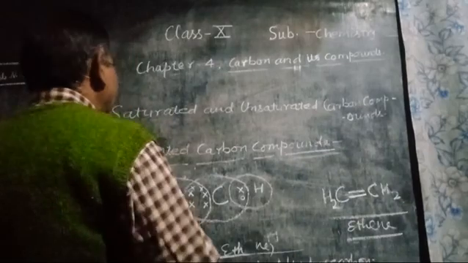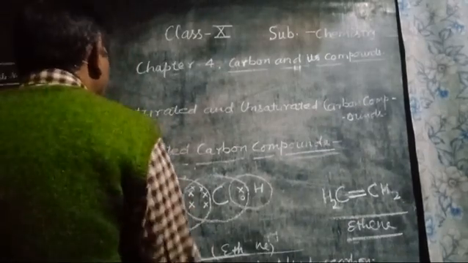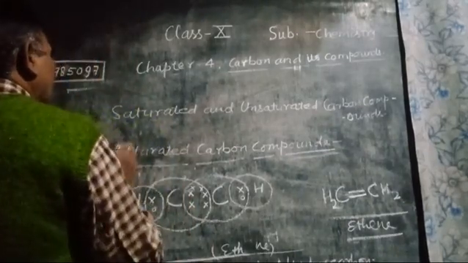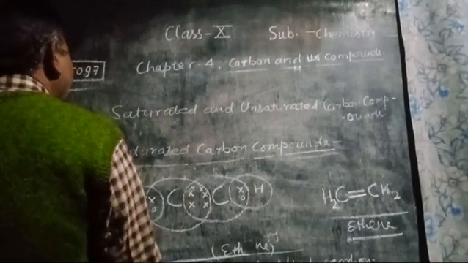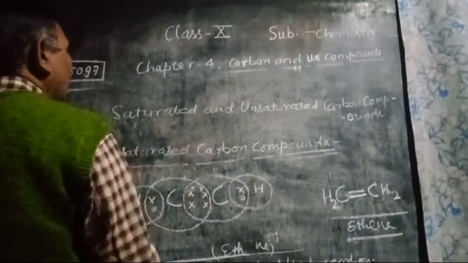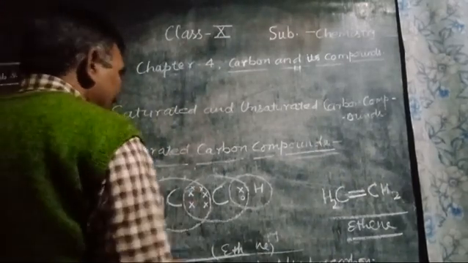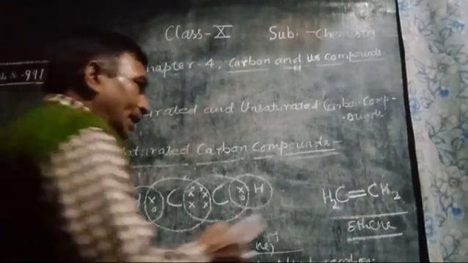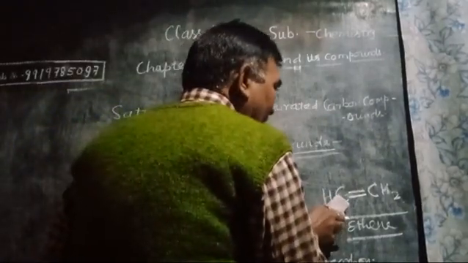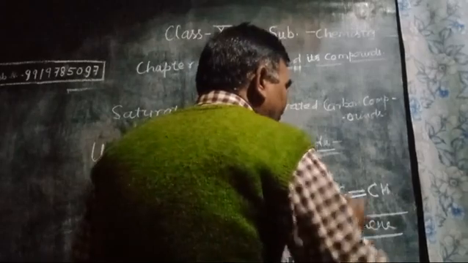Unsaturated hydrocarbons have two groups, alkene and alkyne.